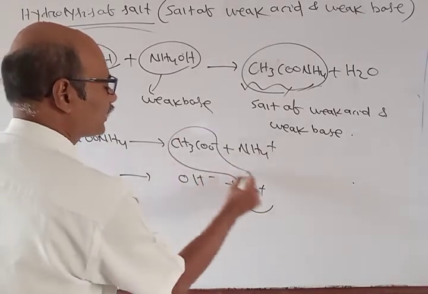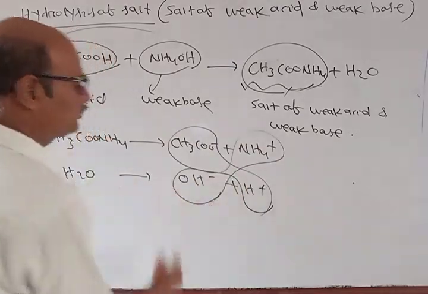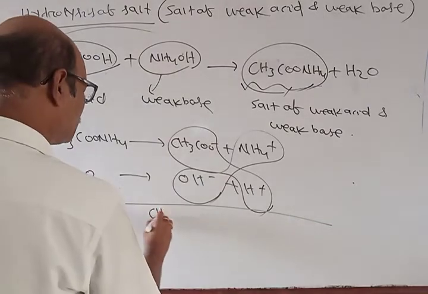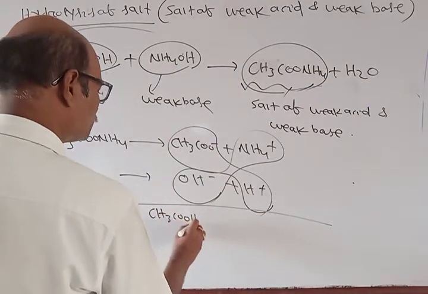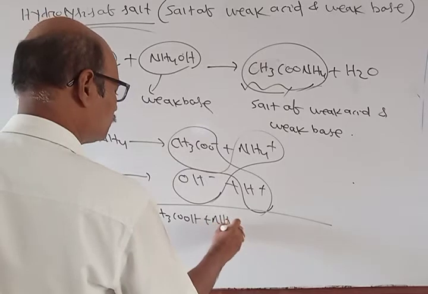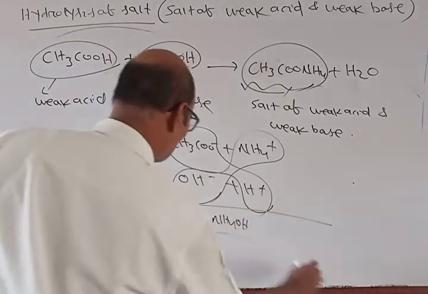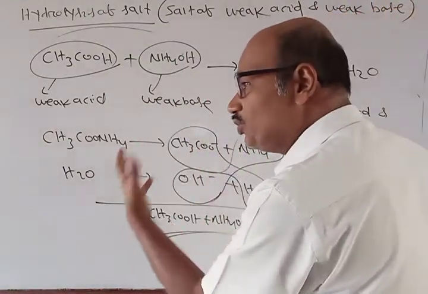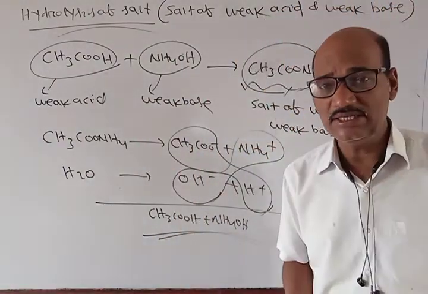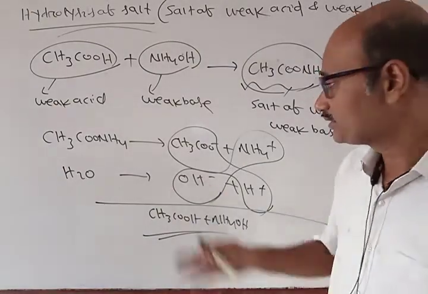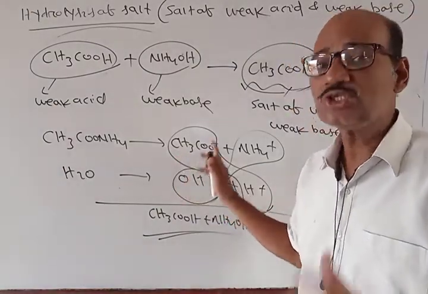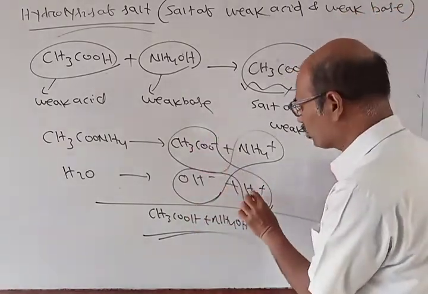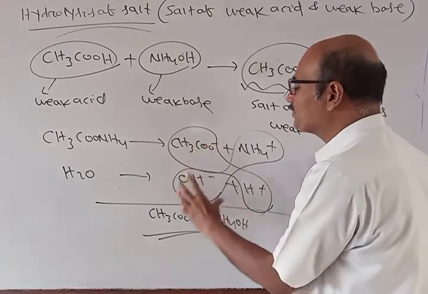These can combine, so here we will get CH3COOH plus NH4OH. CH3COOH is a weak acid, so its conjugate base CH3COO minus is a stronger one, and it has the tendency to accept the proton to give CH3COOH.